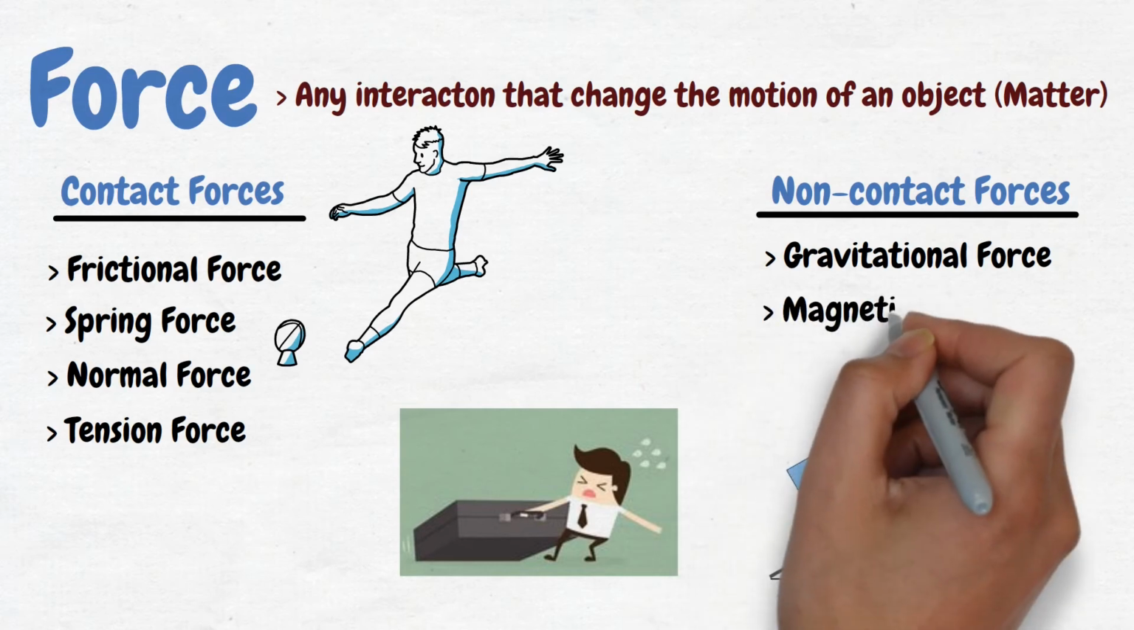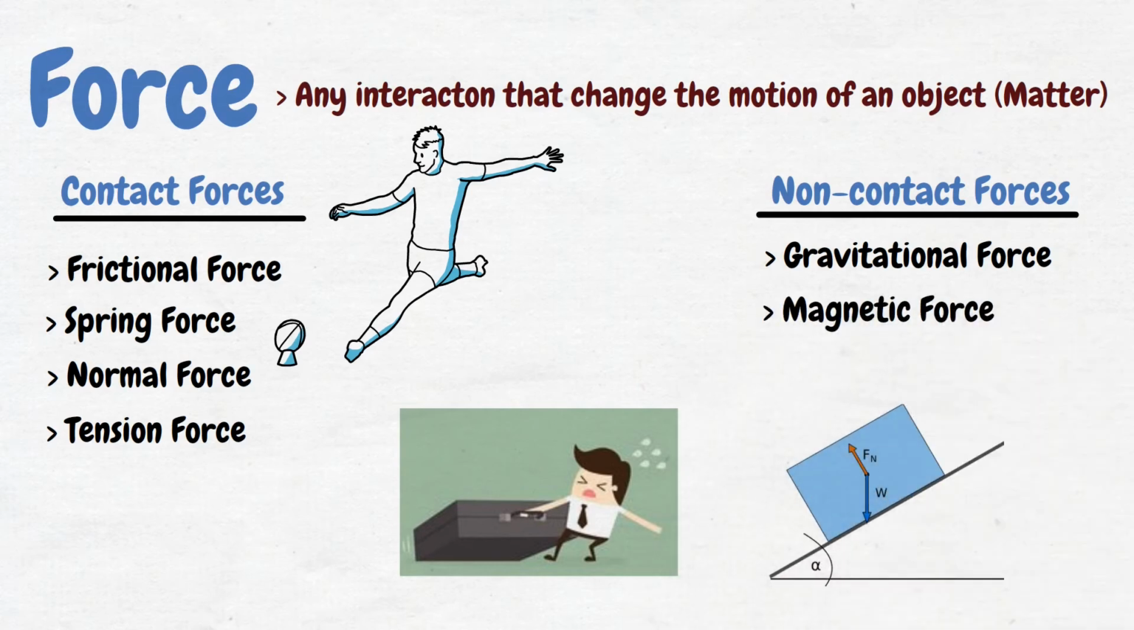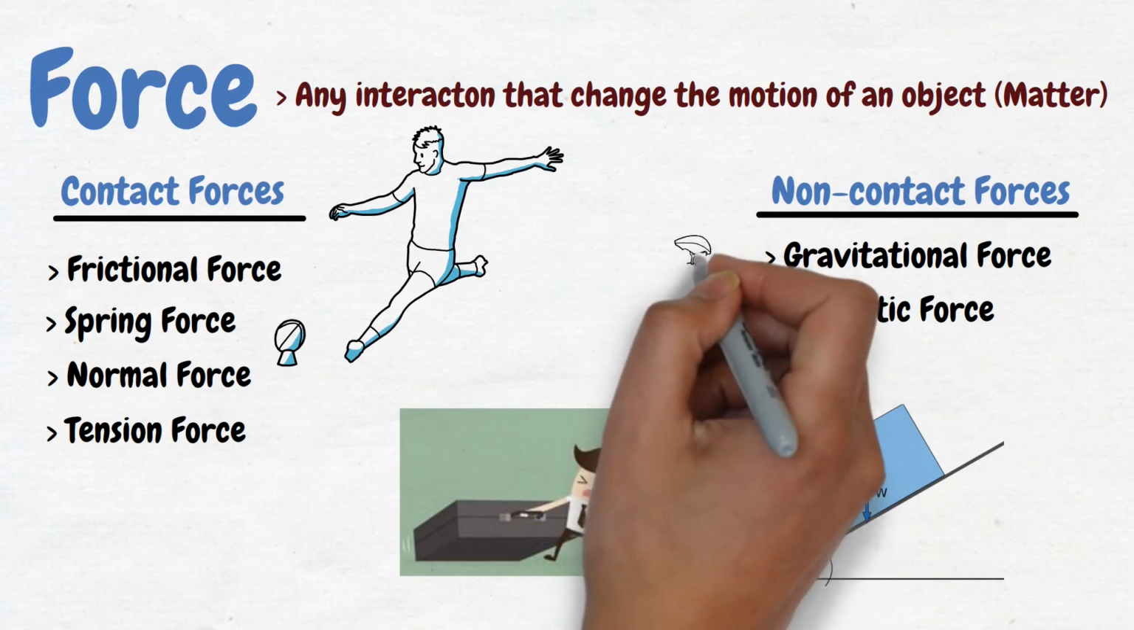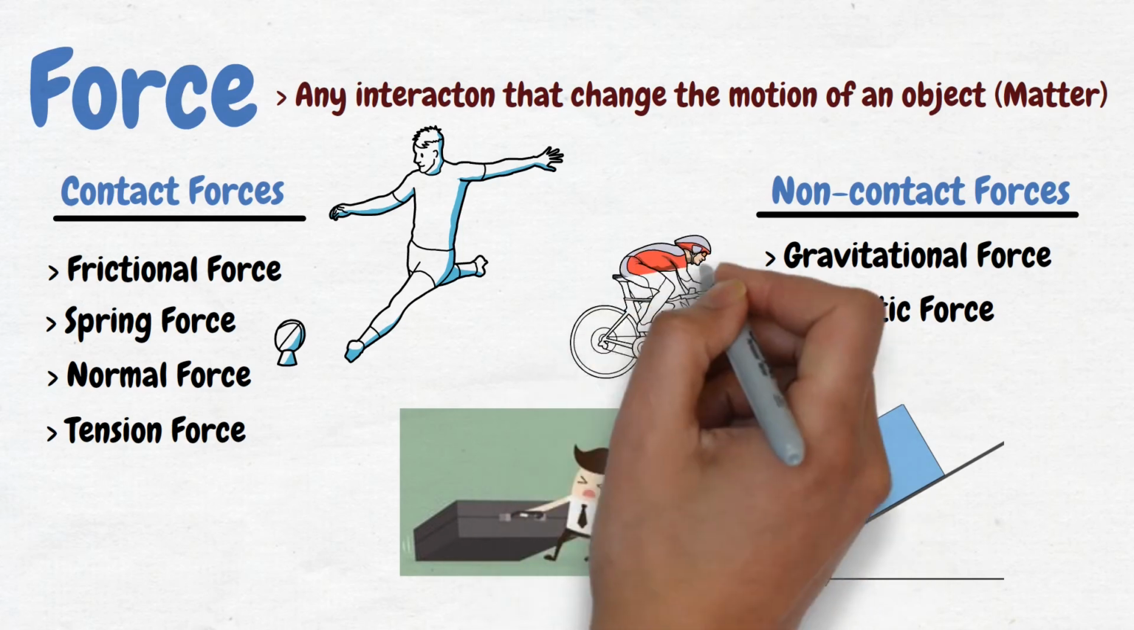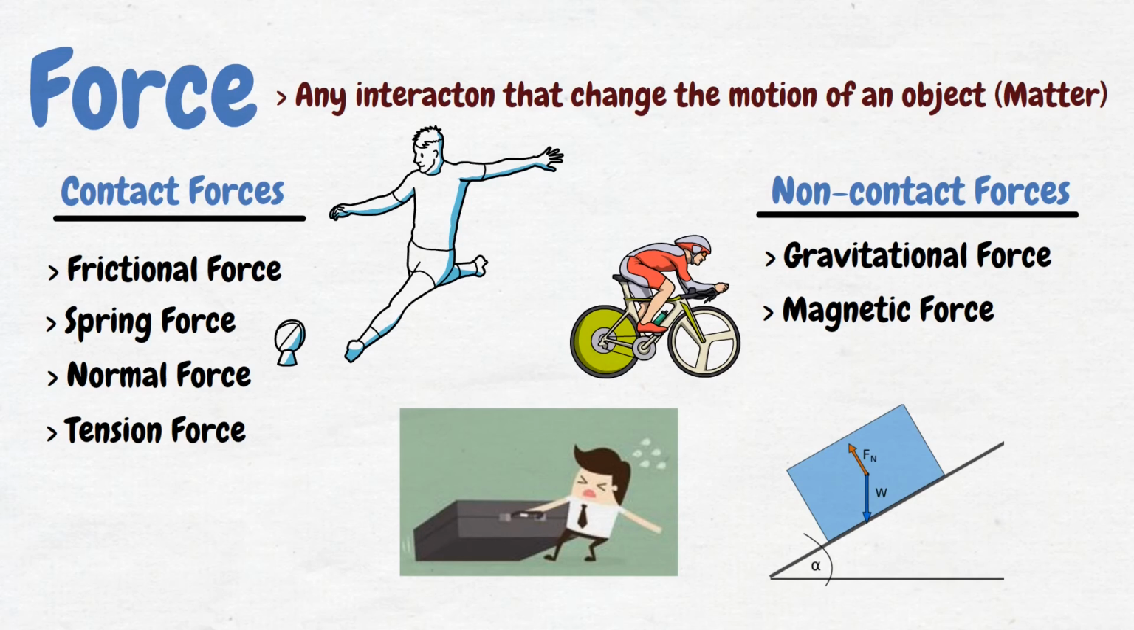The next one is air resistance force. Air resistance is a special type of frictional force that acts upon objects as they travel through the air. So the air resistance force falls under the contact forces.